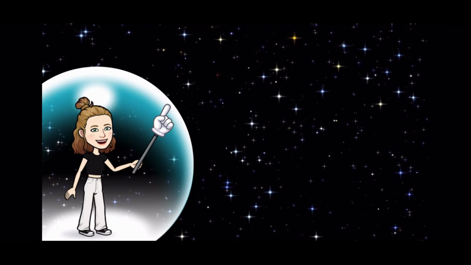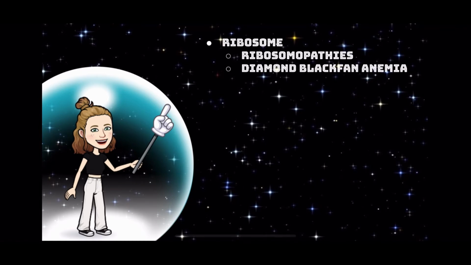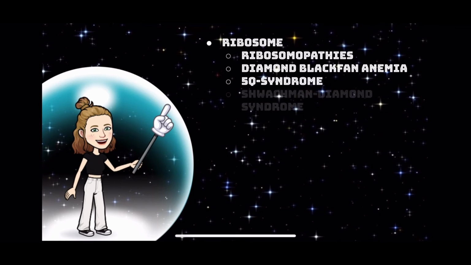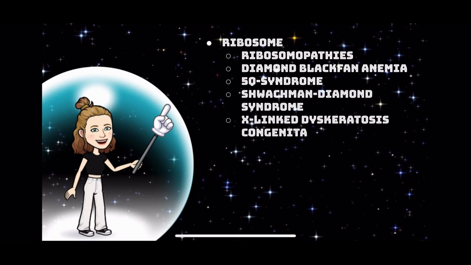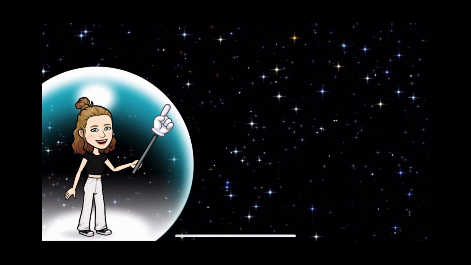The ribosome can cause ribosomopathies, which are diseases caused by ribosomes. If the ribosome has an altered structure or function, it could cause chaos in the cell. Some diseases that can be caused include Diamond-Blackfan anemia, 5q syndrome, Shwachman-Diamond syndrome, X-linked dyskeratosis congenita, cartilage hair hypoplasia, and Treacher-Collins syndrome. The ribosome can be dangerous and pose fatal health risks. We cannot have the ribosome in office because of this.